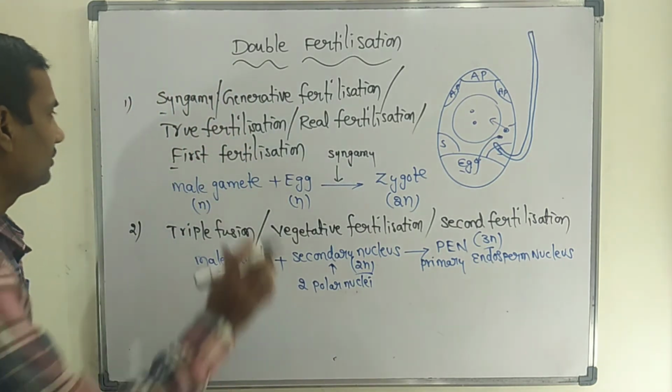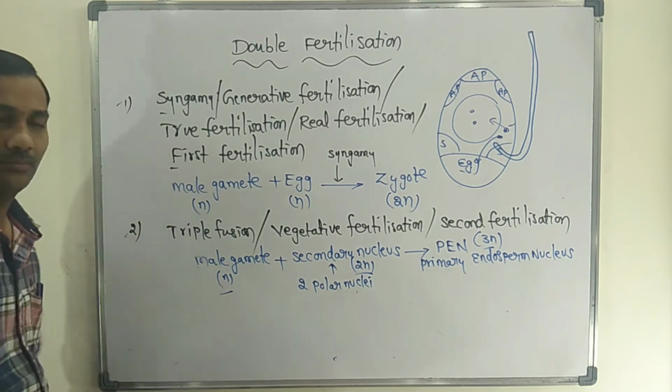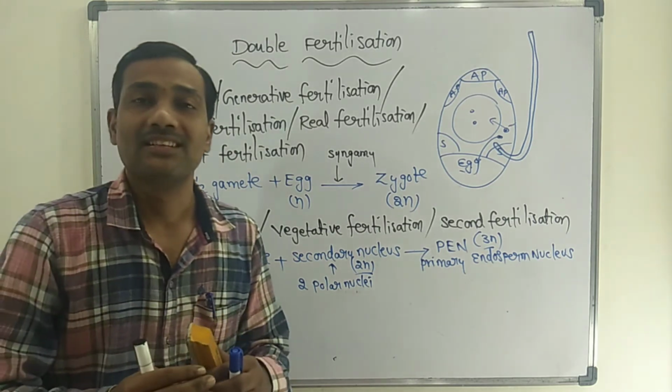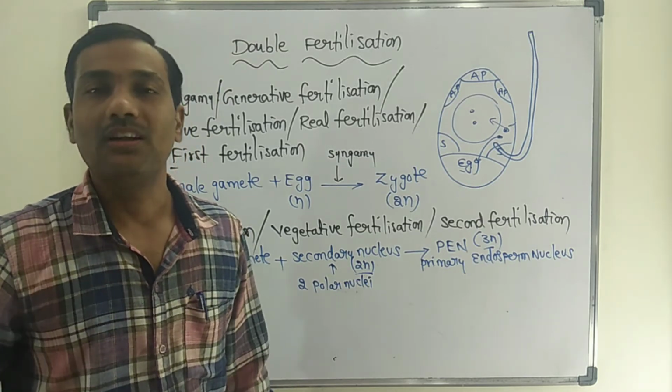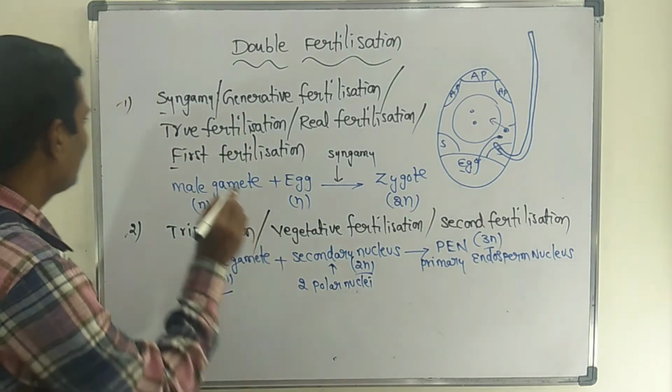Syngamy and triple fusion both occur simultaneously in all angiosperms. Both processes together are called double fertilization.